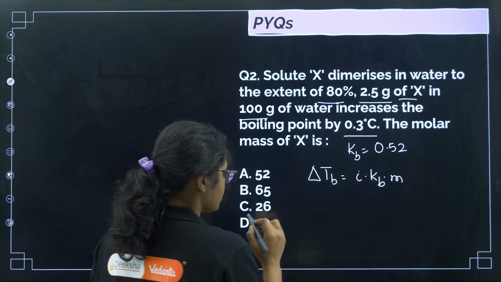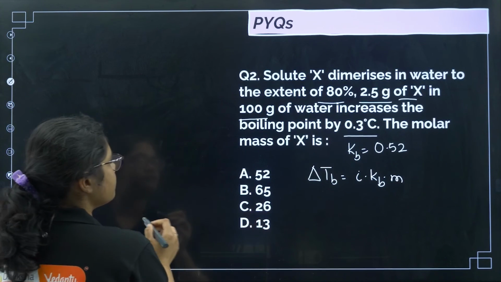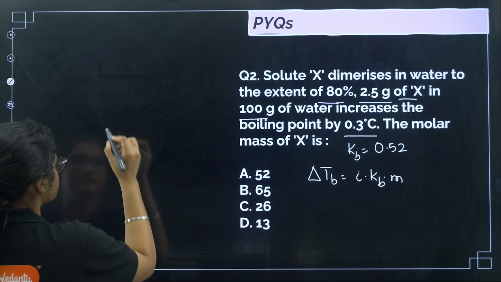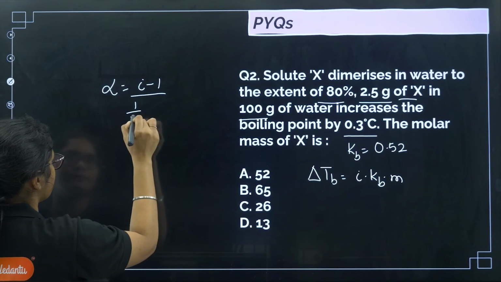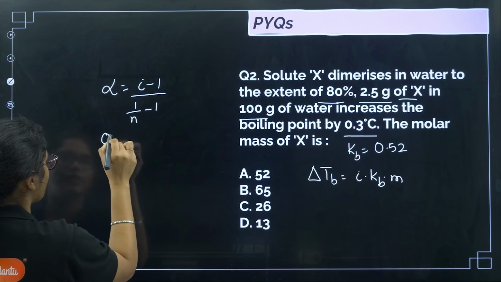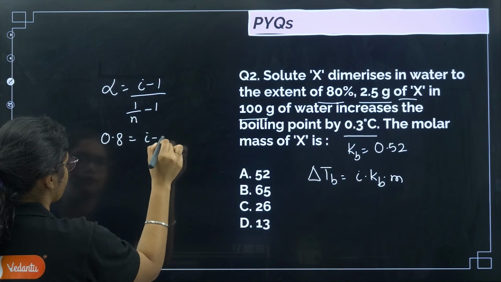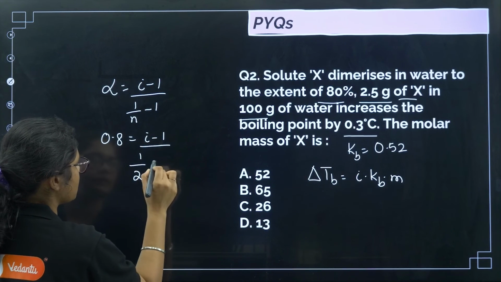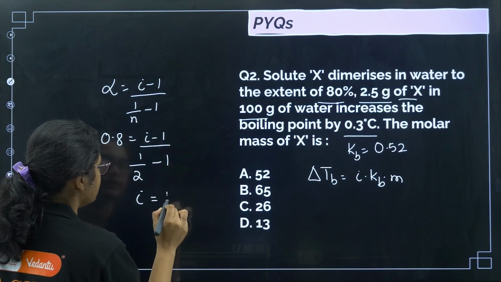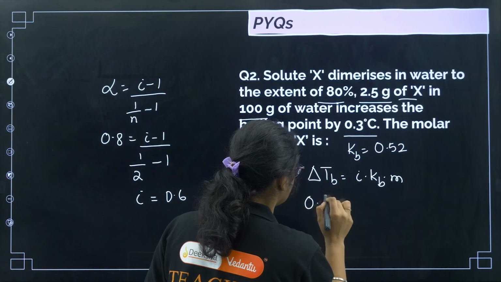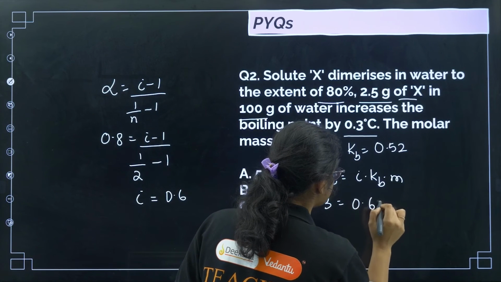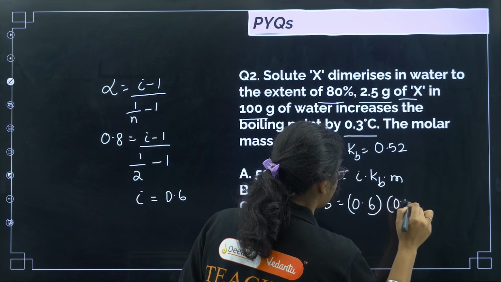First of all I need the i value. It is a case of association. The association formula is alpha equals i minus 1 by 1 over n minus 1, where alpha is 0.8. It dimerizes, so n is 2, so 1 by 2 minus 1. So the i value will be 0.6. So I can substitute: delta TB is 0.3, i value is 0.6, Kb value is 0.52.